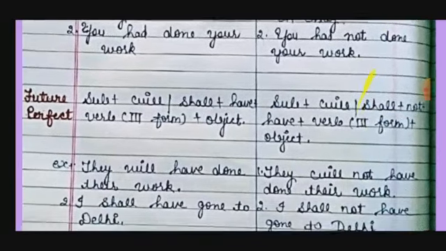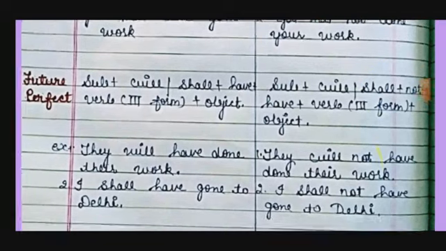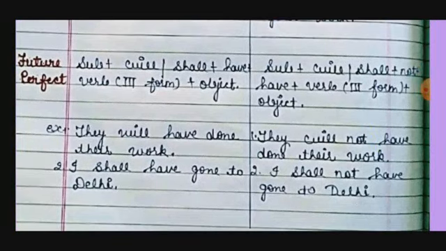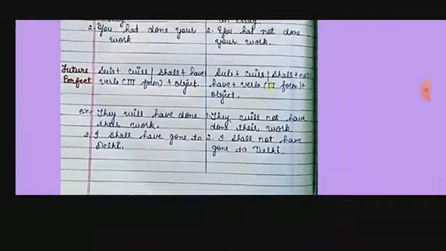Now future tense. What do we do in future perfect? Subject, will, shall, then have, then verb third form, then object. They will have done their work. I shall have gone to Delhi. As I told you, with first person we use shall, with second and third person we use will. And here there is no change with has or have, we use only have. And in negative, what will we do? After will we put not. They will not have done their work, I shall not have gone to Delhi. So this is future perfect. This one is over.